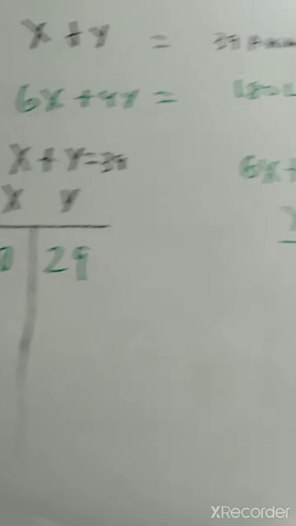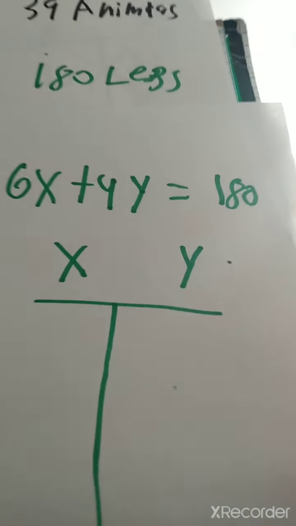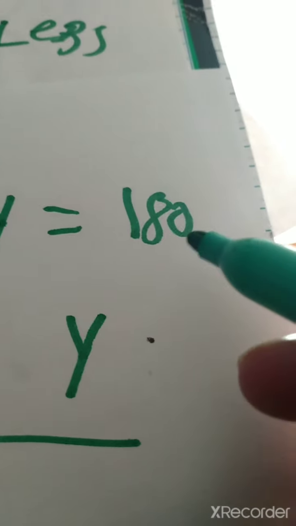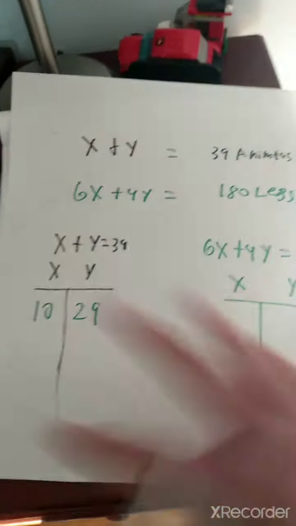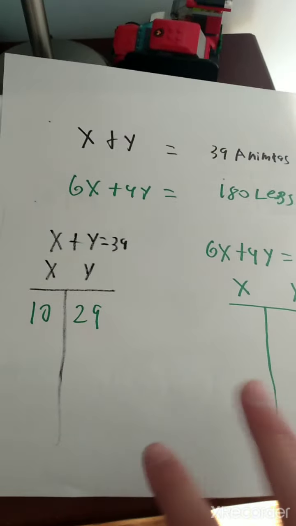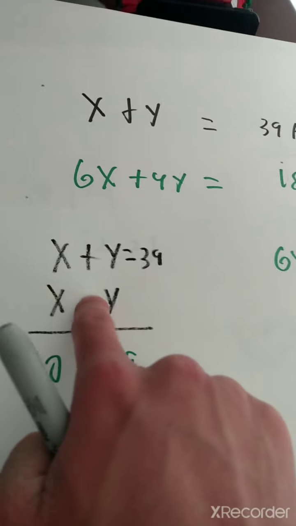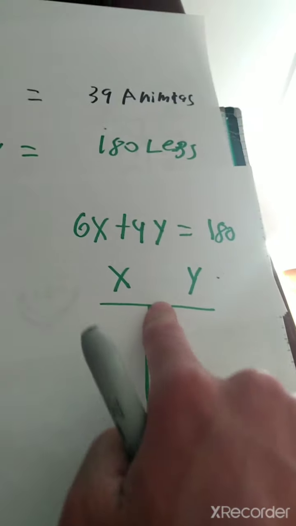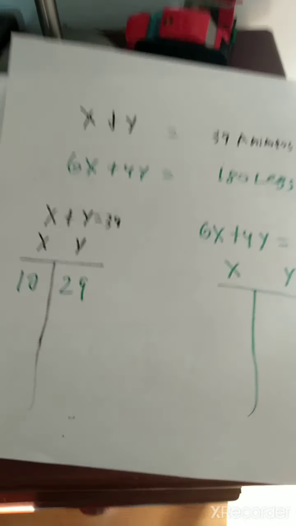But does it work for this one? Remember, our target is 180. And if this combination does not work, it will not work for the whole problem. So pretty much, we have to make sure this is true and that is true. If one is true and the other one is false, then that's not going to work.